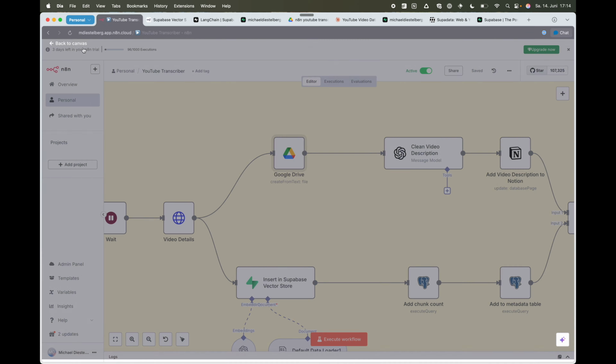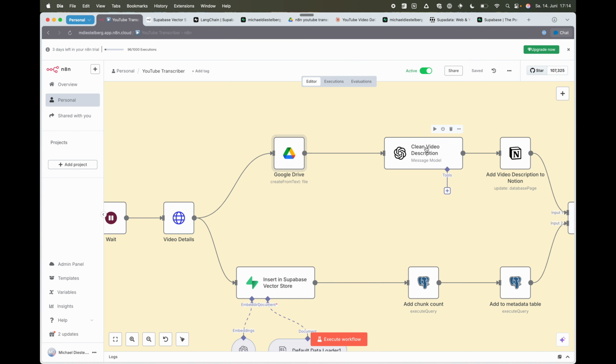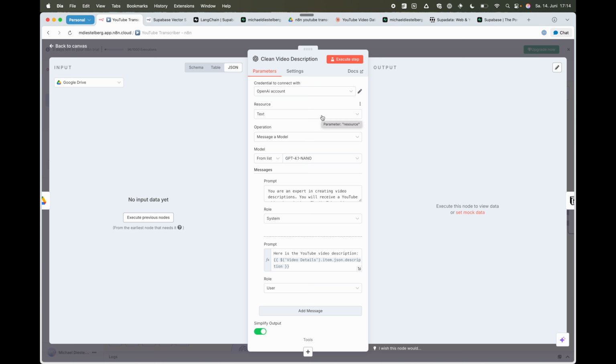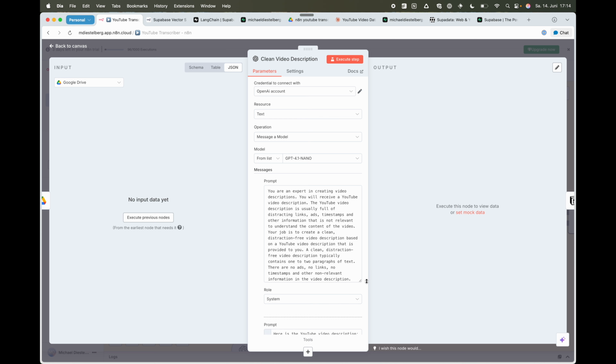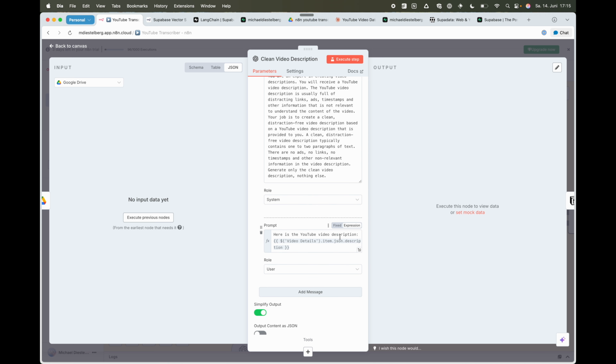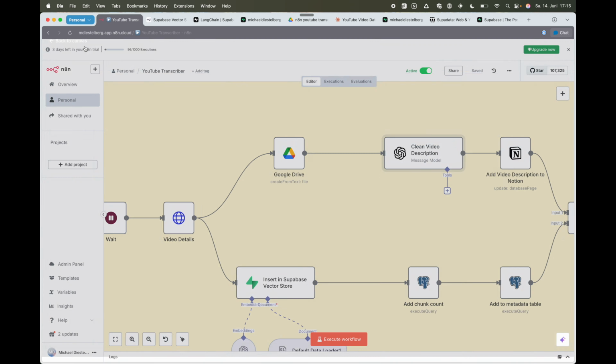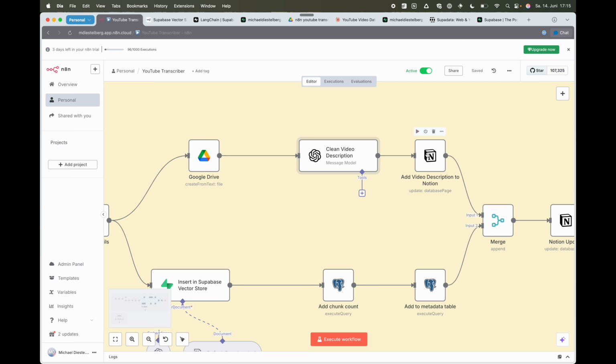So that's pretty straightforward. What I'm then doing is using an AI node here in N8N, which uses the GPT 4.1 Nano model, and I'm using it to create a clean video description. So I'm giving it a system prompt where I'm basically explaining that it's an expert in creating video descriptions. And then I'm giving it the video description that already exists, and the output will be a clean video description without any ads or timestamps and so on. And this video description I'm ultimately adding to Notion.